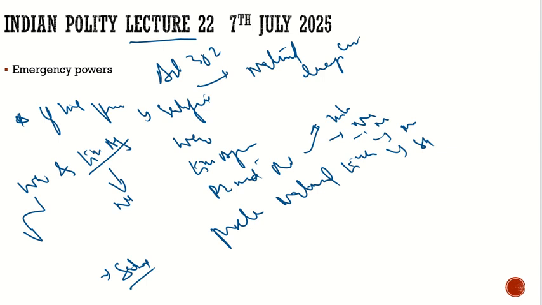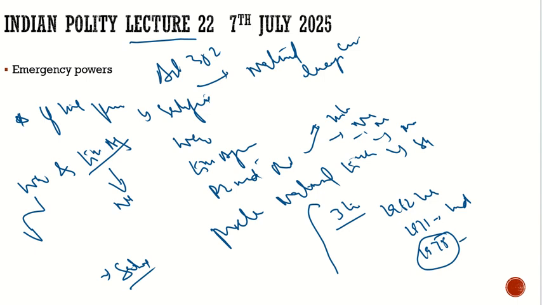And one more thing which can be very much relevant for your prelims here. How many times has this national emergency been imposed in our country? A question about it can be asked in the prelims. It is 3 times. 3 times national emergency has been imposed in our country. It was in 1962, when we had war with China. It was 1971, which was the India-Pakistan war, and it is 1975.